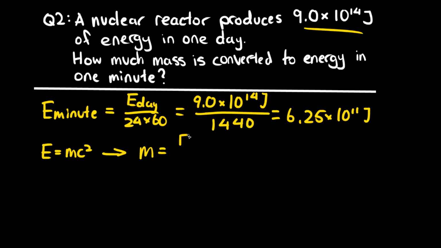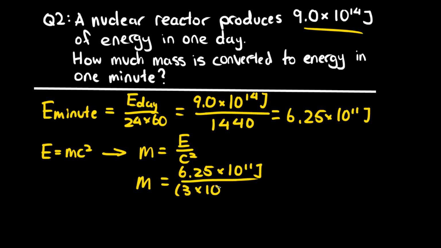So we get m equals E over c squared. So we already know these values and we just need to find the mass. So let's just plug them in. Mass is equal to the energy you get in a minute over c squared, which is just the speed of light squared again. So here we can plug them in.